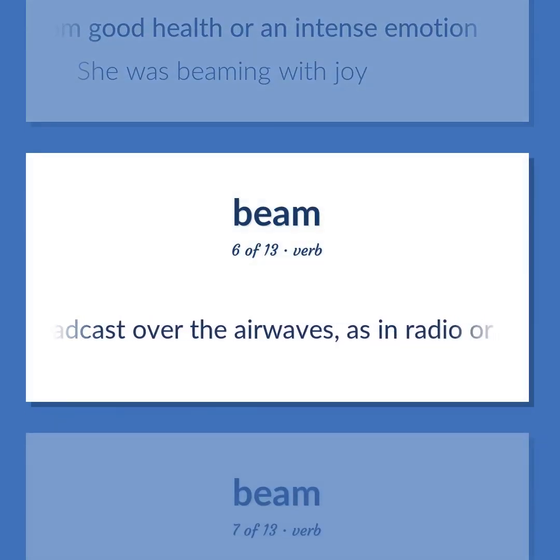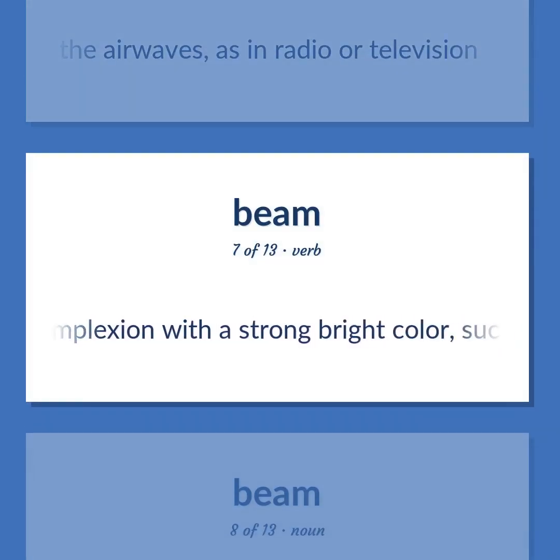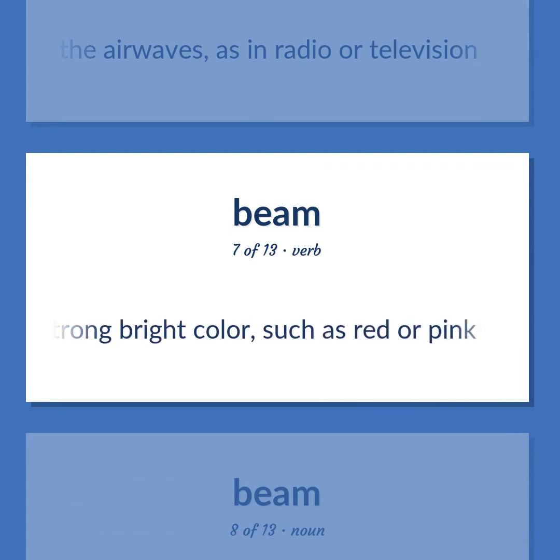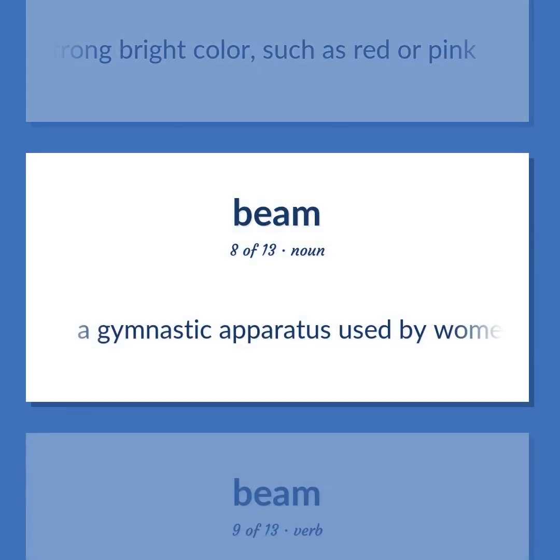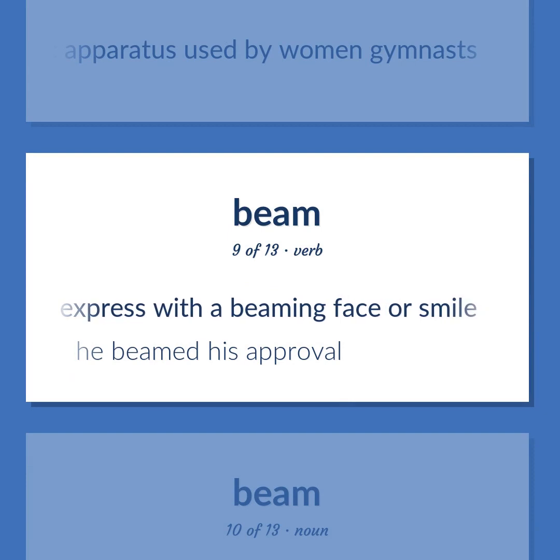Broadcast over the airwaves, as in radio or television. Have a complexion with a strong bright color, such as red or pink. A gymnastic apparatus used by women gymnasts. Express with a beaming face or smile. He beamed his approval.